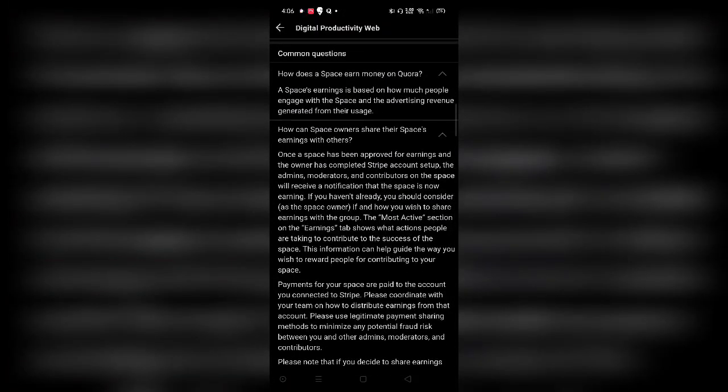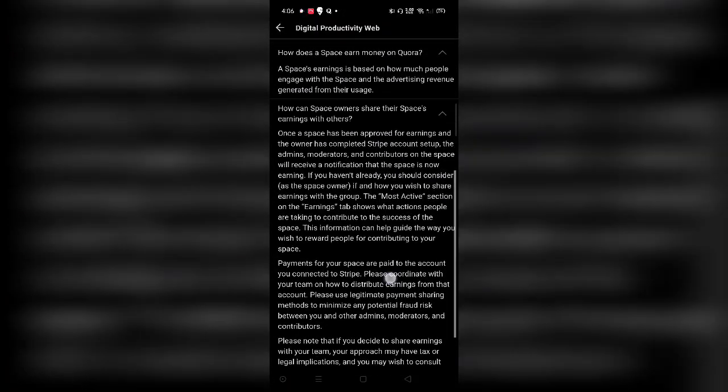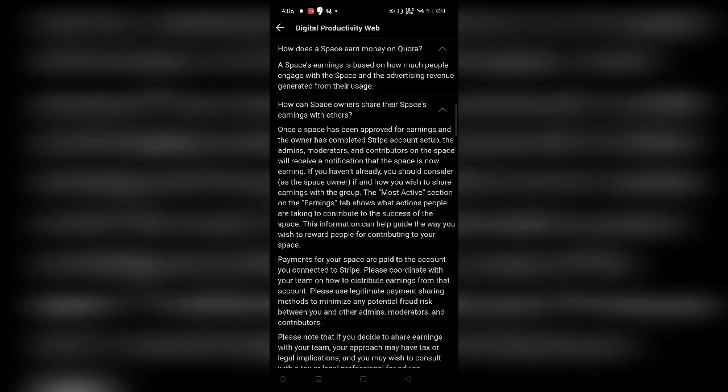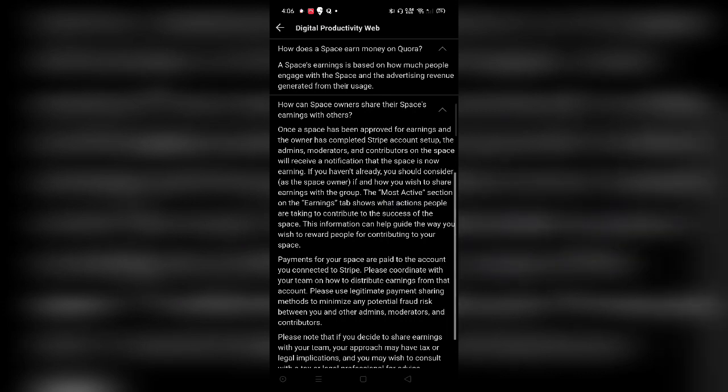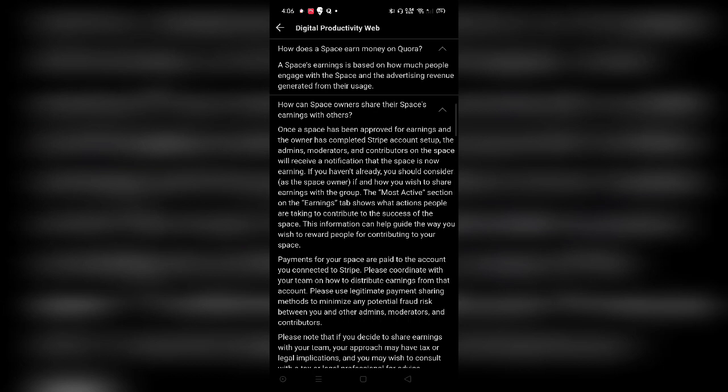Coming to how space owners can share their space earnings with others, there is another tab through which you can check, for example over here, as you can see, most active. In the earnings tab, my earnings have not yet started because I just have 25 people on my particular space.